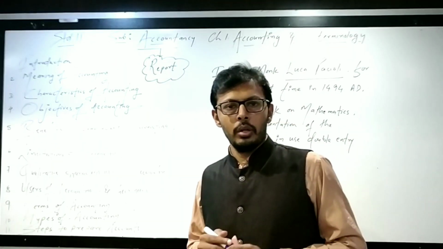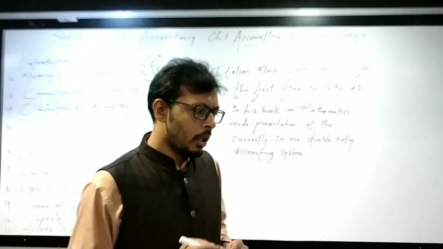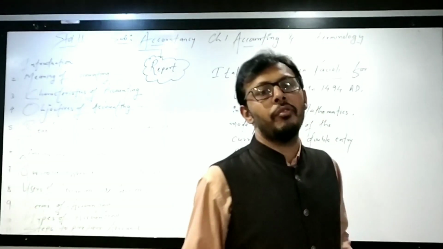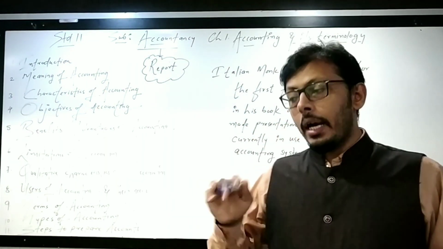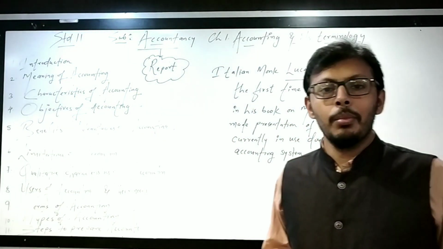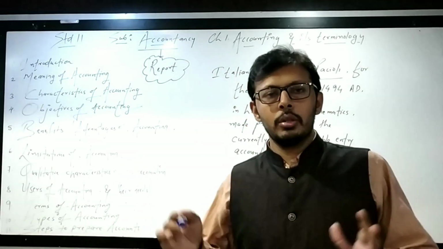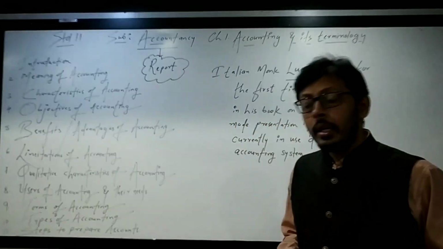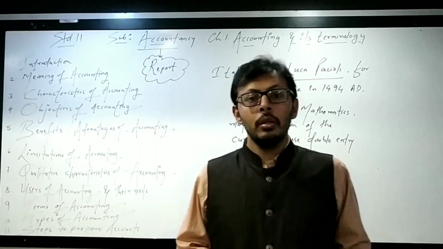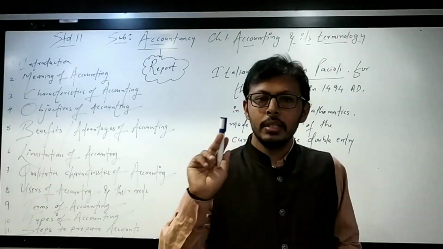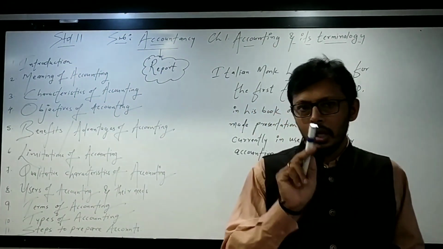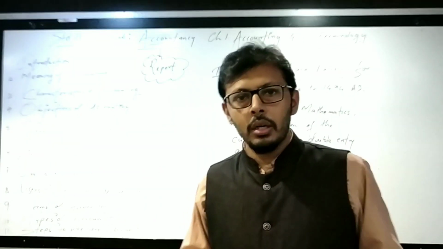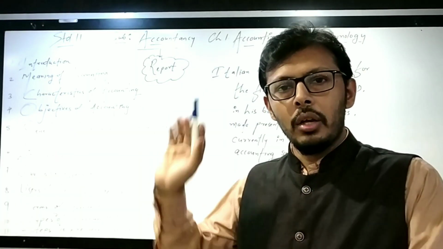Coming to the point of accounting year, the accounting year basically starts from 1st April of any year and ends on the next 31st March of the other year. So this is called the accounting year. Calendar year starts from 1st January and ends on 31st December, but accounting year starts from 1st April and ends on 31st March.